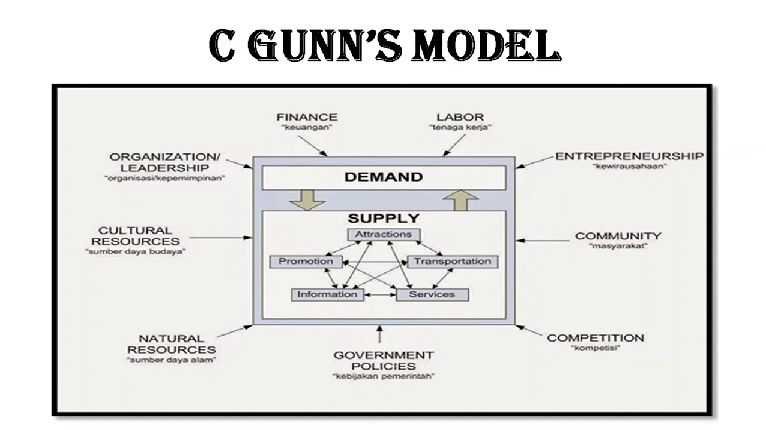Hey guys, welcome back. So in this video we're going to cover Segun's model. Okay, so it is based on two main elements that are demand and supply. So it shows the relationship between demand and supply.